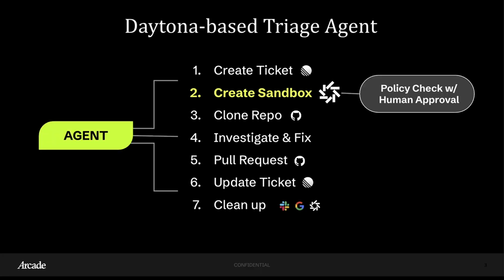So we are going to show you a cool agent. We're going to build a triage agent. We all want agents to do work for us, and nobody likes handling tickets. So, you know, a bug complaint's going to come in via email. The agent's going to pick it up. This is a background agent. It's going to spin up a Daytona sandbox. In that sandbox, it's going to pull down the Git repo on the fly. It's then going to go do its investigation and fix workflow.